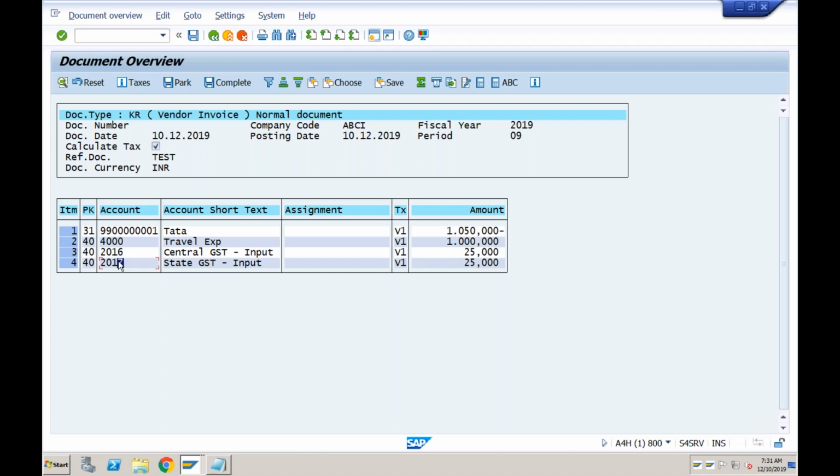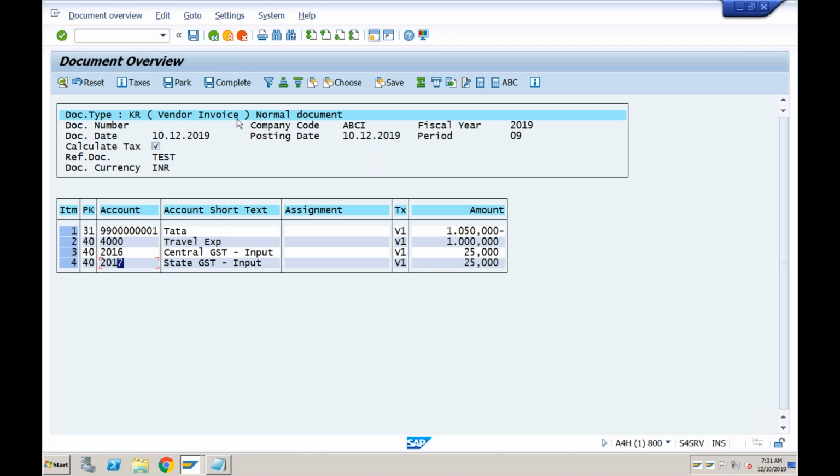Okay, so what is happening is, whenever you are booking the invoice in FB60 or FB70, till now, whatever transactions we have done, we were not selecting this tax code. Normally, whenever you are working in a company, each and every transaction is relevant for tax. So you can simply create a tax code based on whatever requirements you have, whether the rate is 5%, 10%, whatever it is. And if the tax code is available, you can directly use it at the time of posting the invoice.